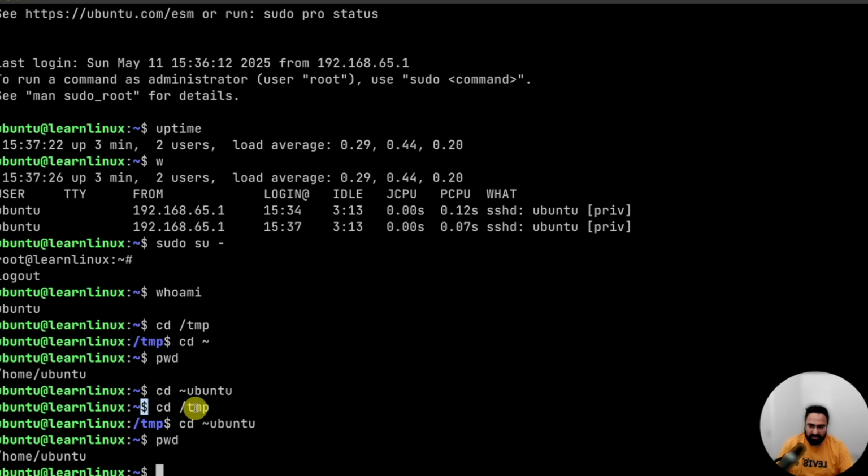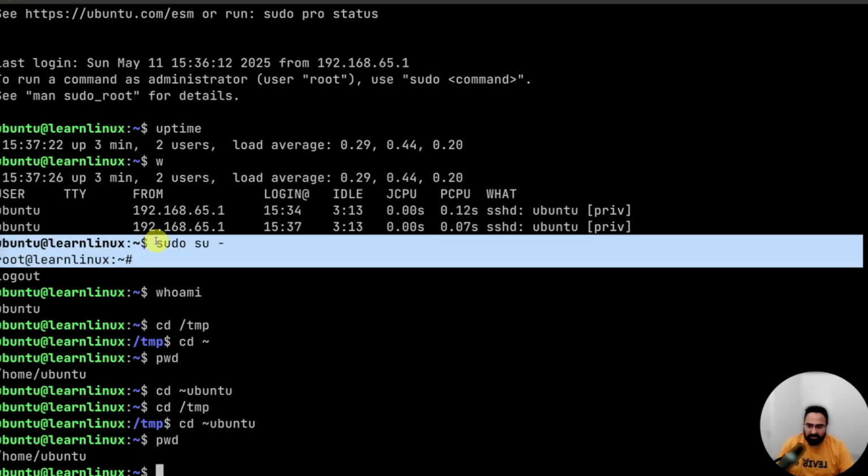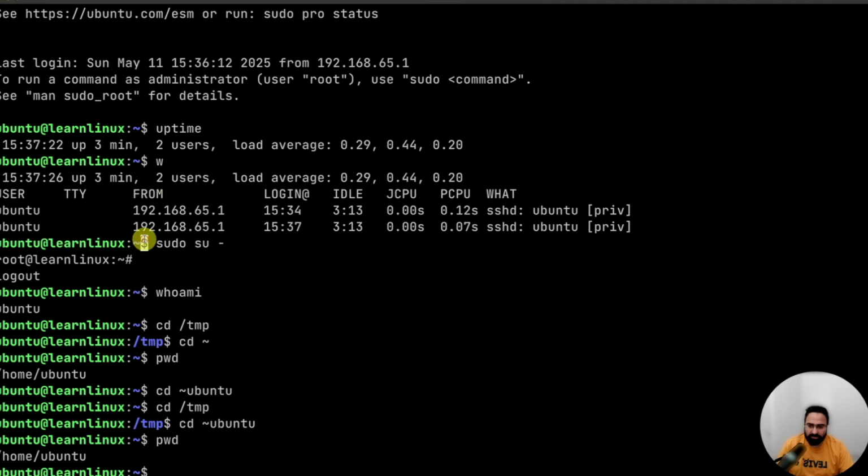This dollar sign, you will notice one difference here. For a user it shows dollar sign, for root it shows hash. This is how, just by looking at the prompt, you can say whether that user is a normal user. Normal means non-root user, a user which doesn't have administrative rights. It might have, but not full rights as a user directly itself, right? For example, here it says dollar, it means it's a normal user.